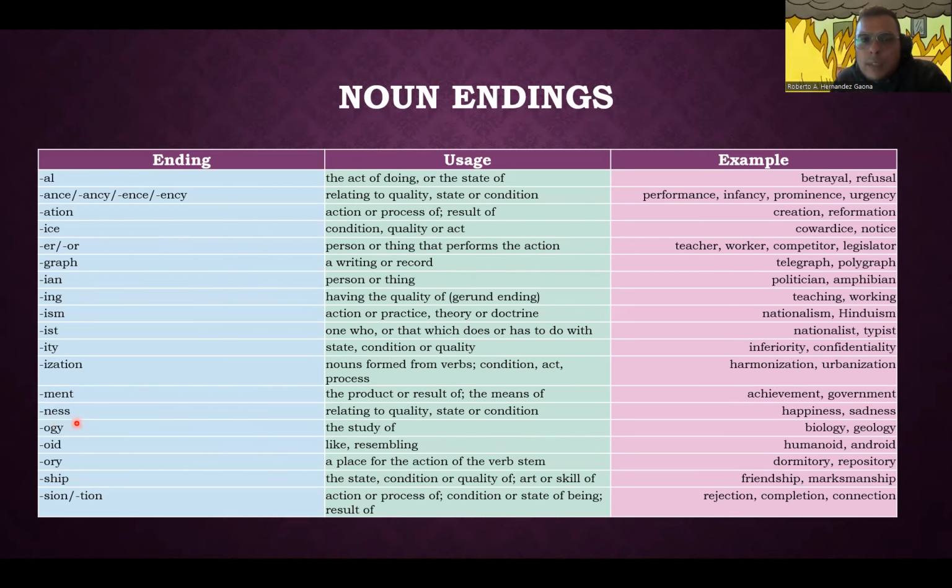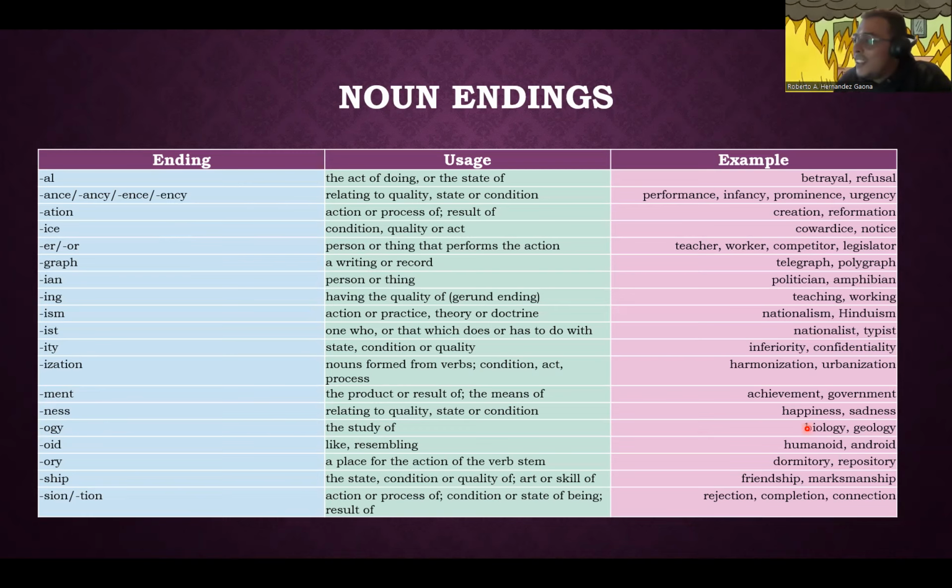Now the word becomes happiness, and happiness in Spanish is felicidad, right? It's not an adjective anymore, because happy we can use to describe a noun: the happy man. But happiness is the state of being happy, happiness in general.